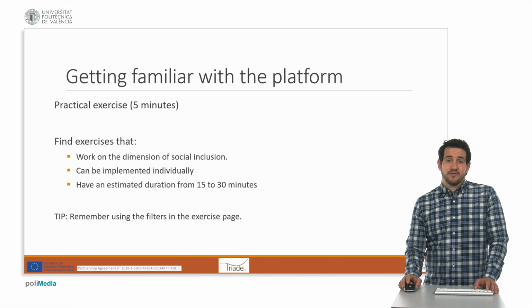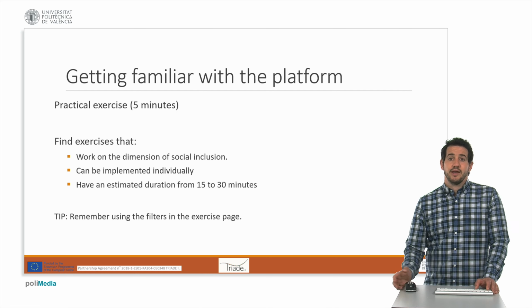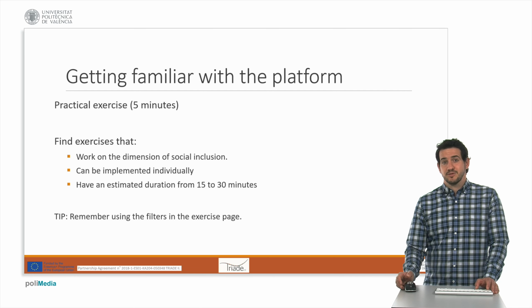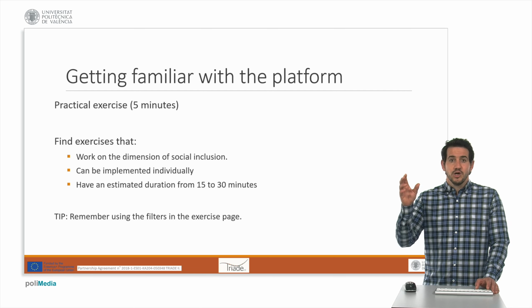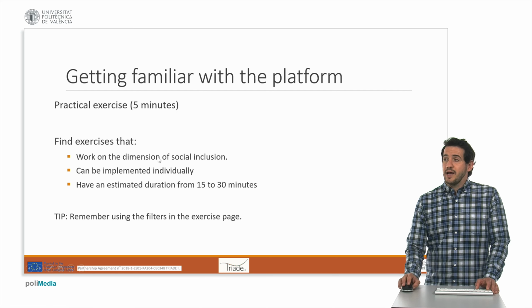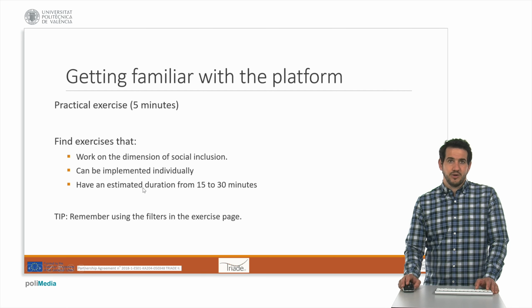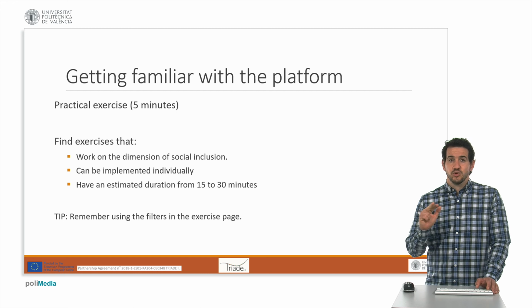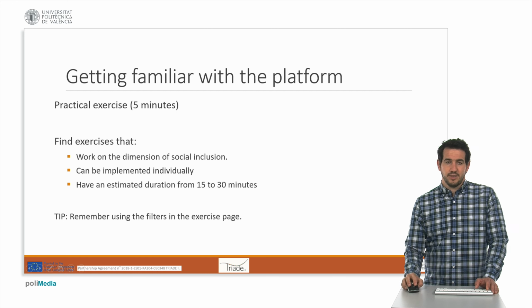Another exercise to get familiar with the platform consists of using the navigation tools. So now open again the platform, and using all the navigation items we have seen in the top menu or in the hyperlinks that appear on each factor, unit or exercise page, go and search, find exercises that match the following criteria. They should work the dimension of social inclusion, can be implemented individually, and should last between 15 to 30 minutes.